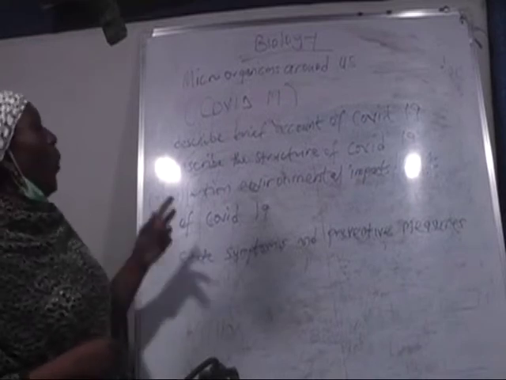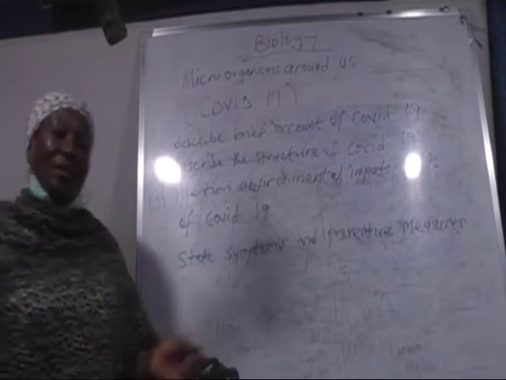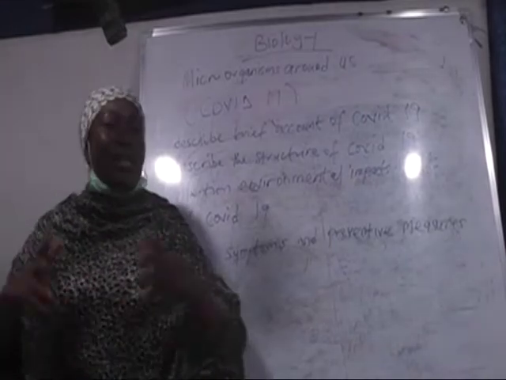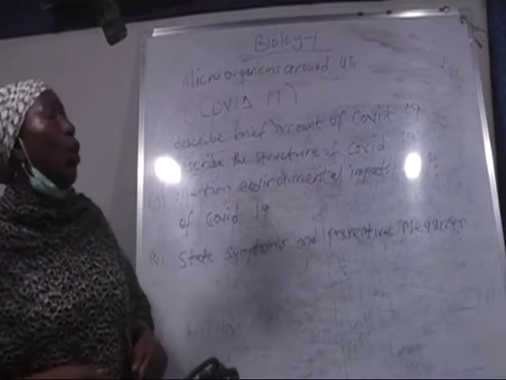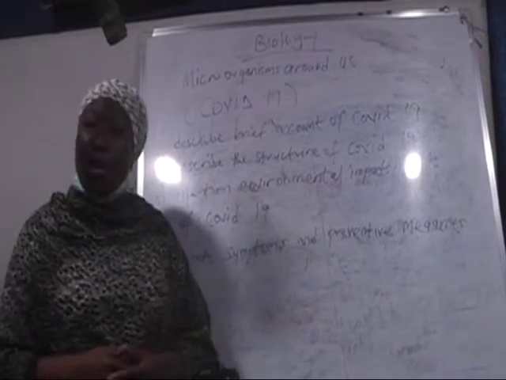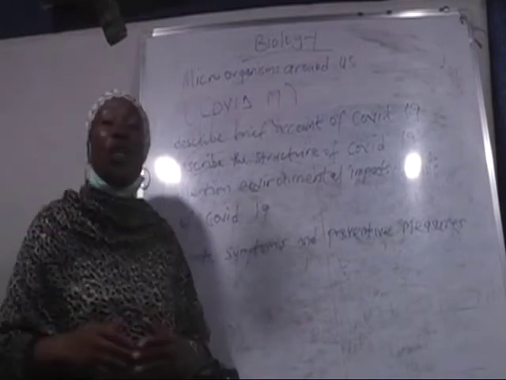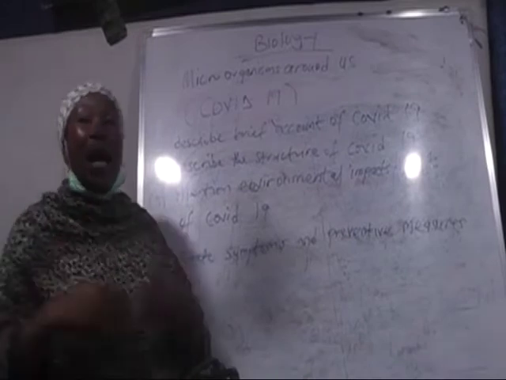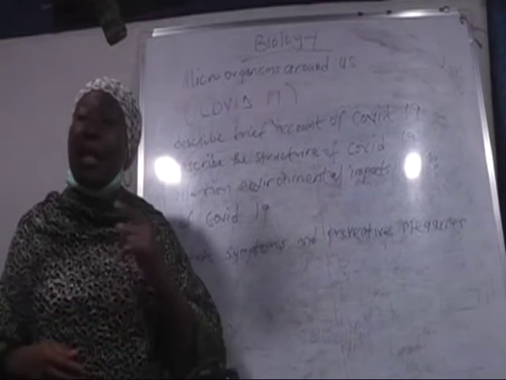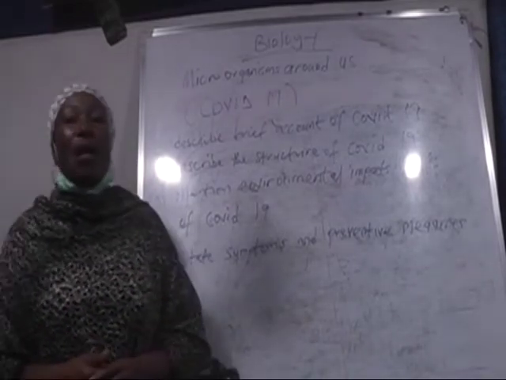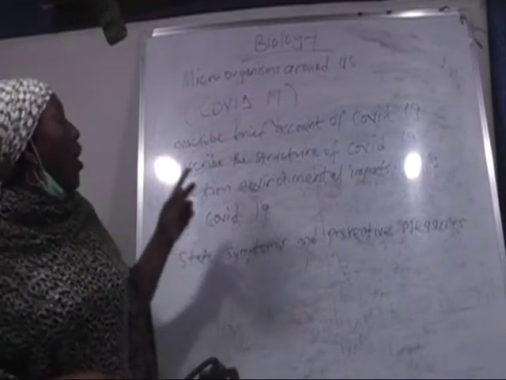Coronavirus has about 4 proteins. These 4 proteins contained in coronavirus are the envelope, the spike, the membrane, and the last protein is the nucleocapsid. The envelope is the smallest of the 4 proteins, and it is the structure where the spike is attached. So the spike is embedded on the envelope.